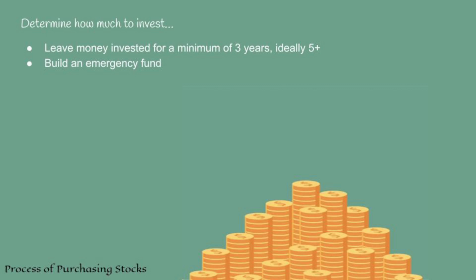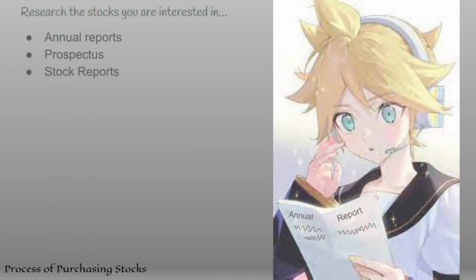But if you can't do this, it is a good idea to make an emergency fund first, which is just money that you set aside in your bank account for emergencies. Once you have this money saved, it may be easier to set aside some of your income in a stock investment for some years.